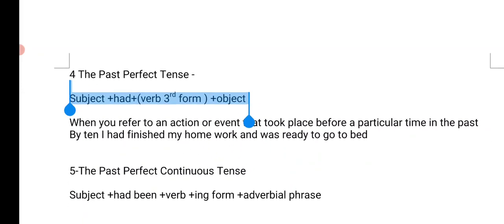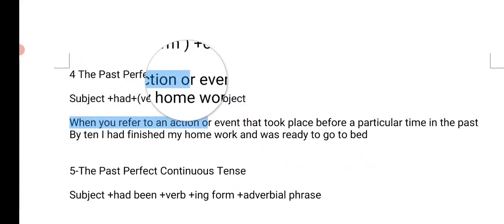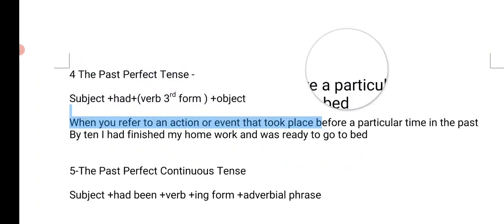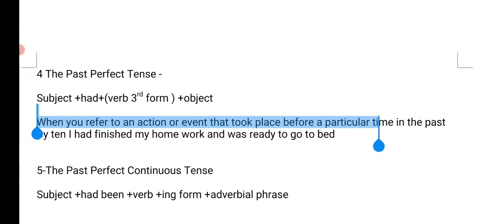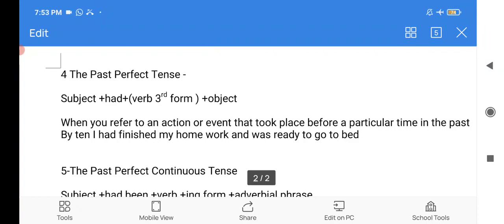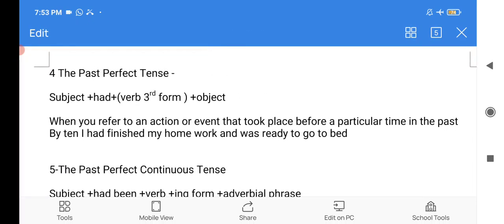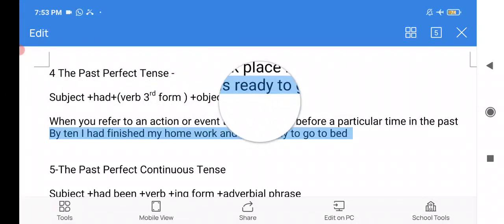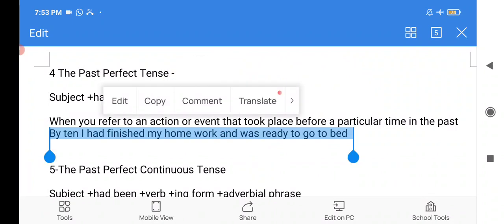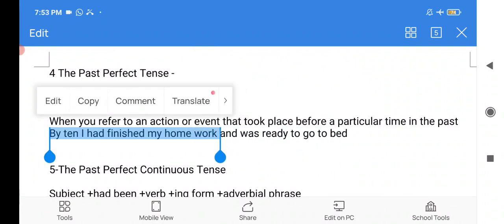Now the question is, when do we use the past perfect tense? When you refer to an action or event that took place before a particular time in the past. By 10, I had finished my homework and was ready. This is, by 10 I had finished my homework and I was ready to go to bed.